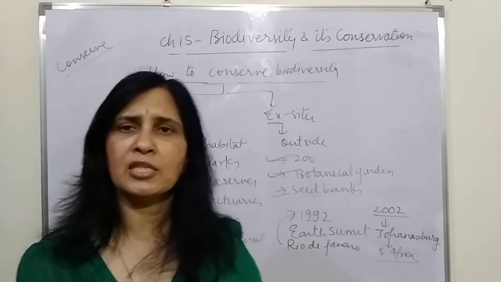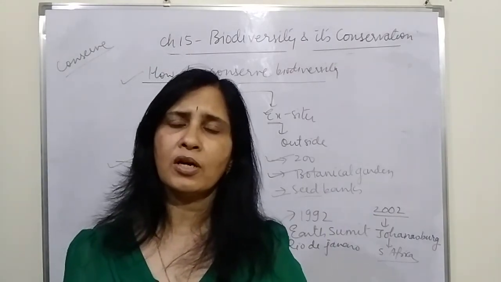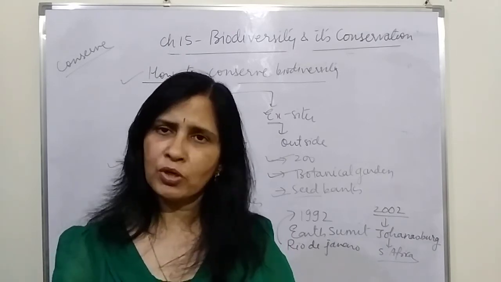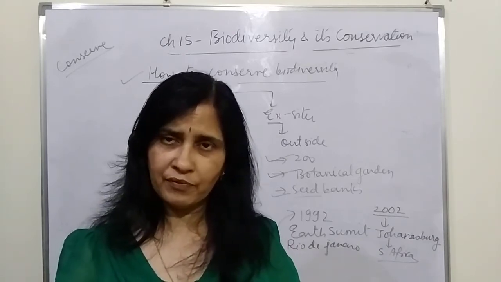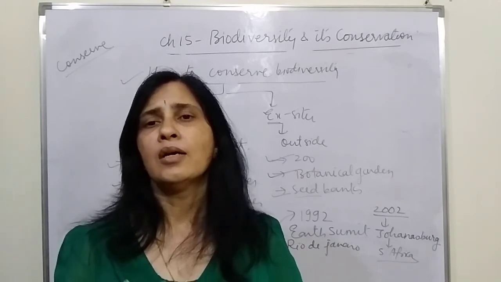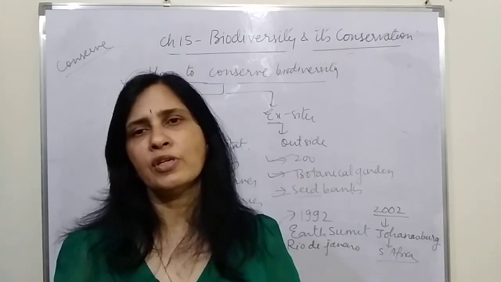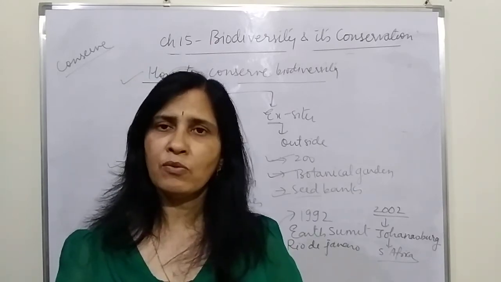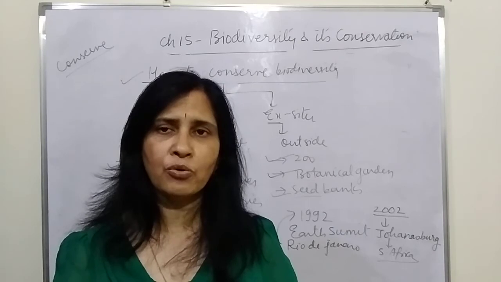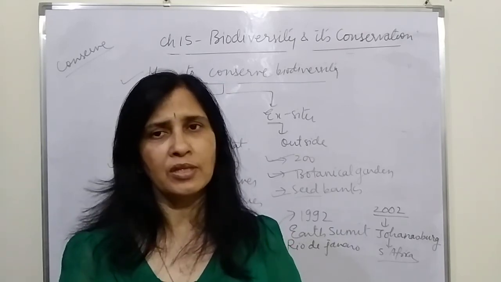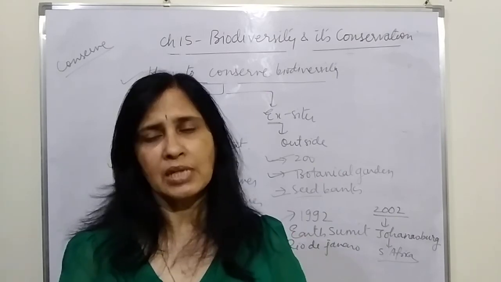and around 150 plus countries participated in it, and they all took an oath that they will conserve biodiversity and they will switch over to sustainable development, wherein they will use the products, but in such a way that the products are also left for the next generation. They are not going to consume them all. So sustainable development was one pledge which they took, and the conservation of biodiversity is another pledge which they took in that particular summit.